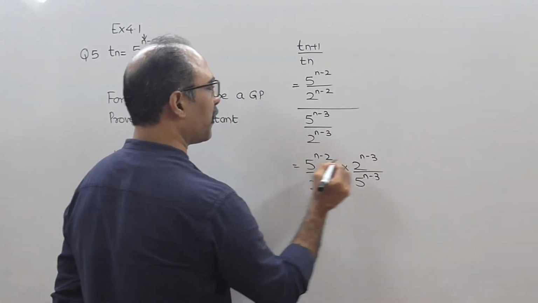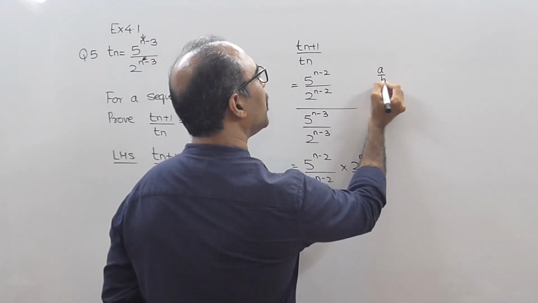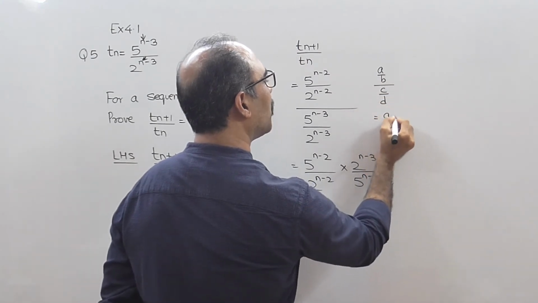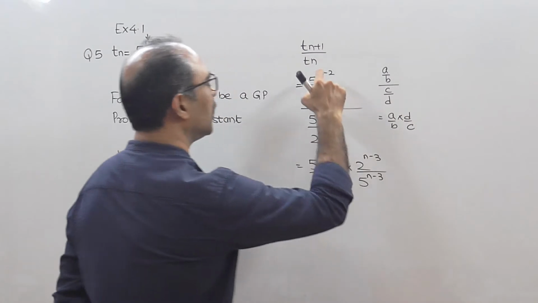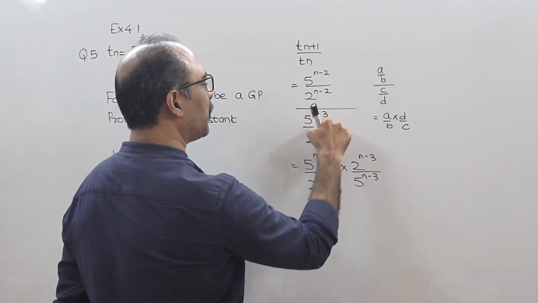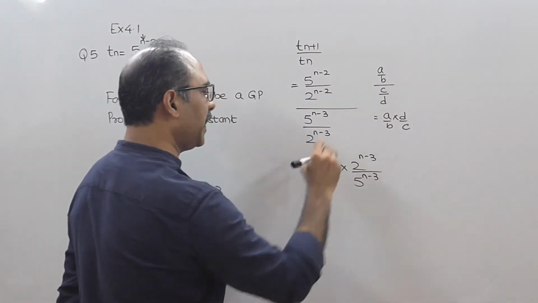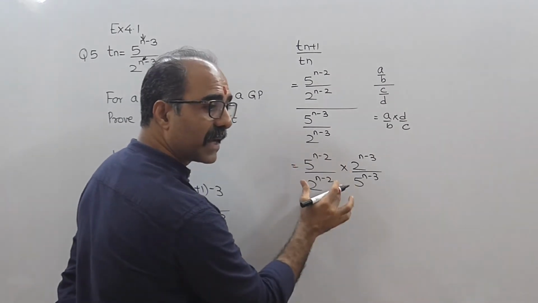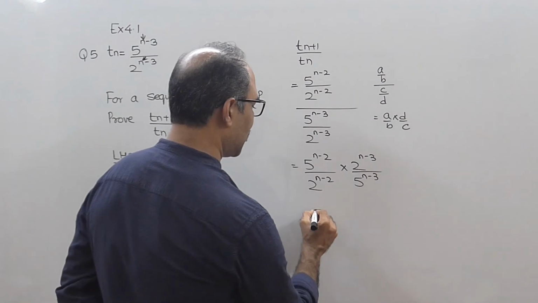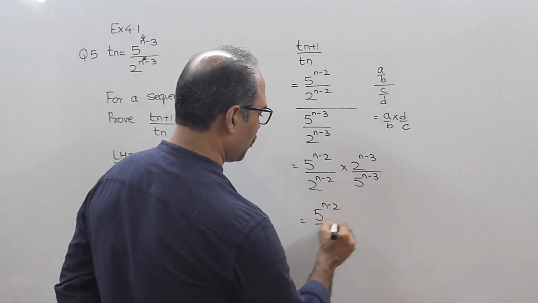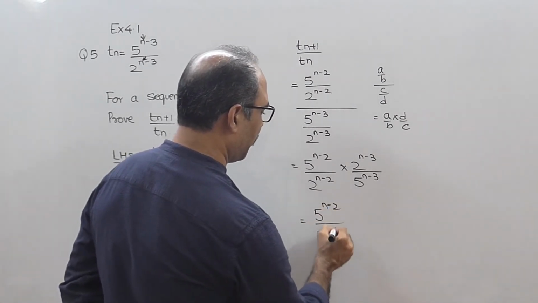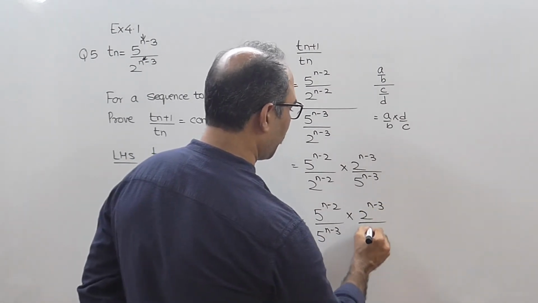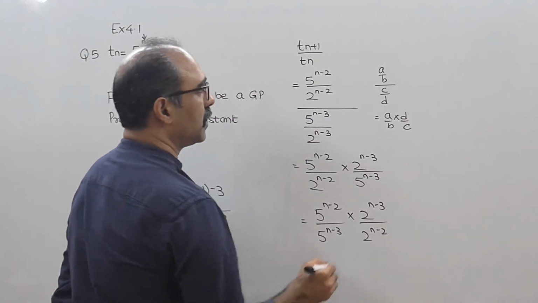It's based on a very simple formula. A upon b, the whole upon c upon d, is nothing but a upon b multiplied by d by c. This is in the form of a upon b upon c upon d, which is a upon b into d upon c. अभी क्या करो, phi के साथ phi का terms पे लिखो. So I will write this as 5 raised to n minus 2 upon 5 raised to n minus 3, 2 raised to n minus 3 upon 2 raised to n minus 2.